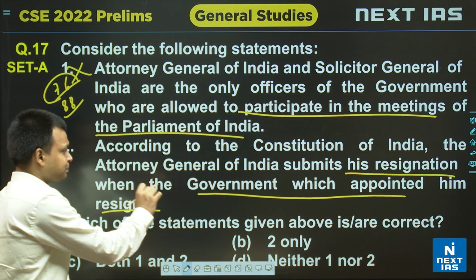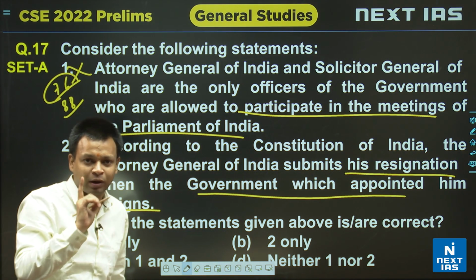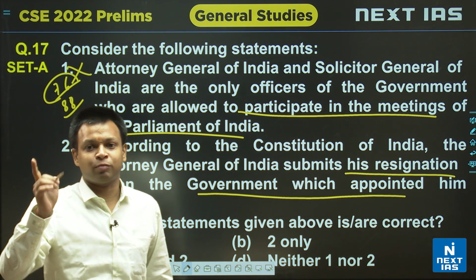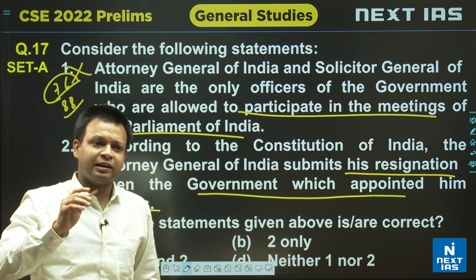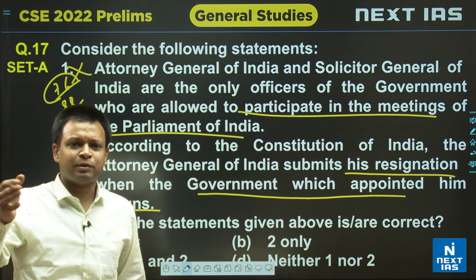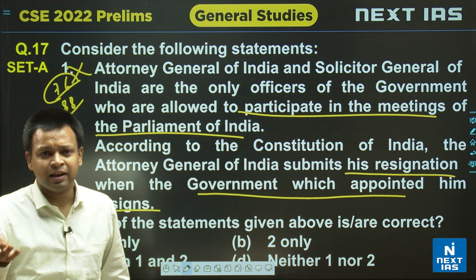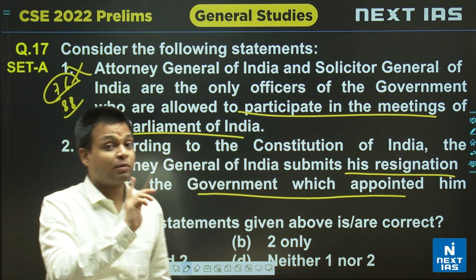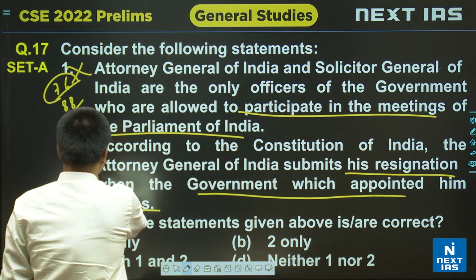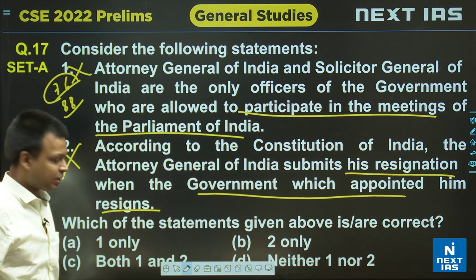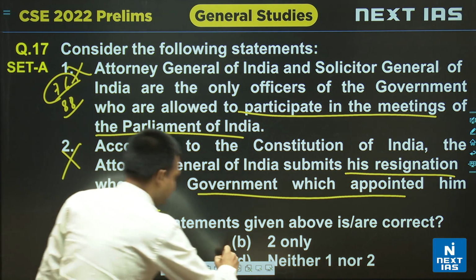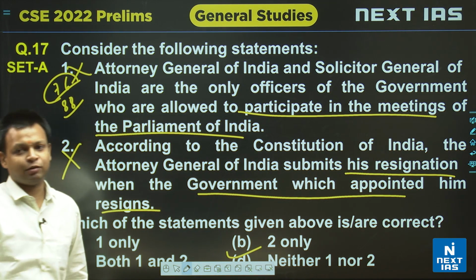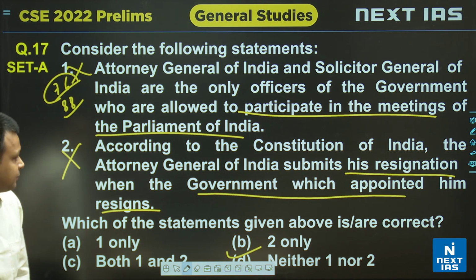Okay. So, legally the Constitution does not require the Attorney General to resign when the government resigns. It depends upon him. By convention, because he is a political appointment, he resigns when the government resigns, because he was appointed to a political position. But the Constitution does not require it so. So the statement is not correct. Okay. So the options, if we look at, D will be the correct option, neither 1 nor 2.